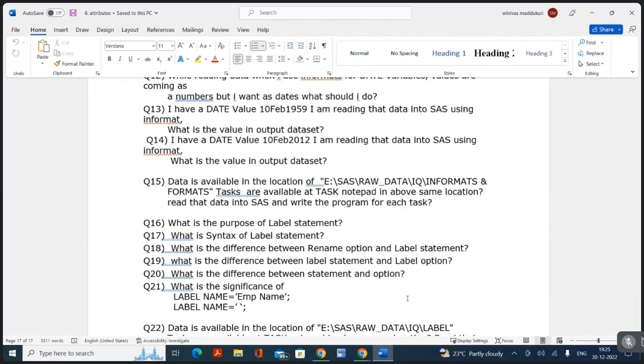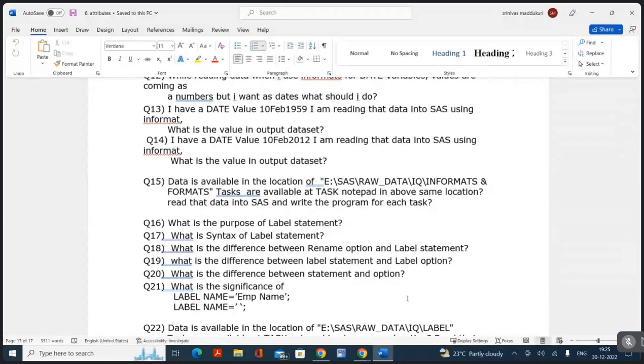Now, 18th question. What is the difference between the rename option and the label statement? Rename is used to rename variables. It is written in the data statement. Label is a separate statement used for labeling column attributes.